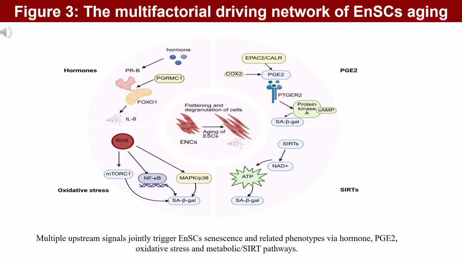Next, this article elaborates on the mechanisms and signaling pathways underlying endometrial stromal cell senescence. Upper left, hormone pathway: PRB and PGRMC1 regulate FOXO1 to promote the secretion of inflammatory factors and SASP, thereby inducing cellular senescence. Upper right, PGE2 pathway: upstream signals boost PGE2 synthesis and activate the PKA pathway via receptors, upregulating senescence markers. Lower left, oxidative stress: ROS activates multiple signaling pathways to trigger inflammation and cell cycle arrest, mediating cell senescence. Lower right, metabolic/SIRT axis: sirtuins combined with NAD inhibit senescence, while reduced NAD suppresses sirtuin activity and aggravates cellular senescence.